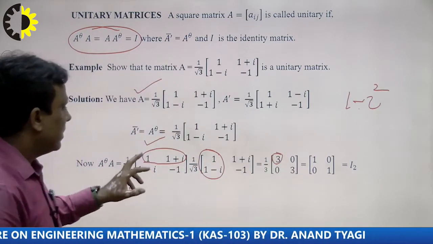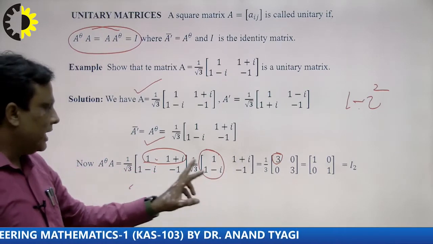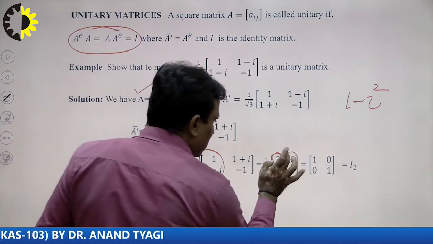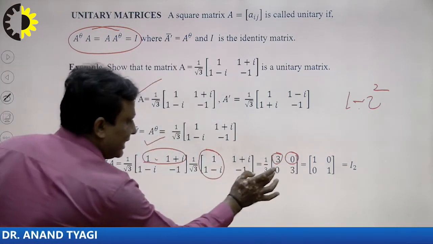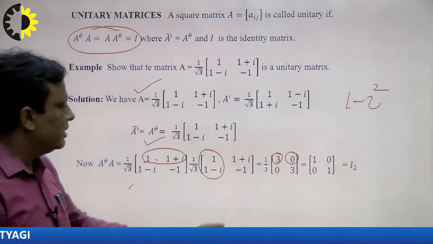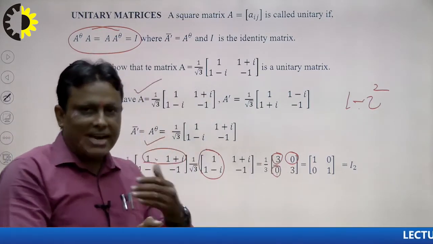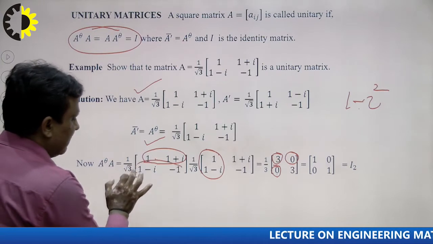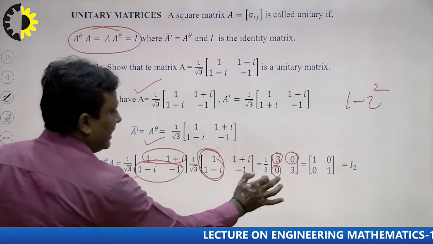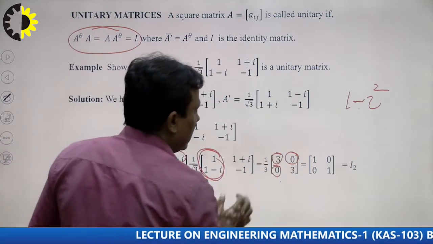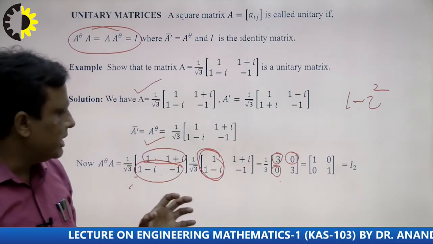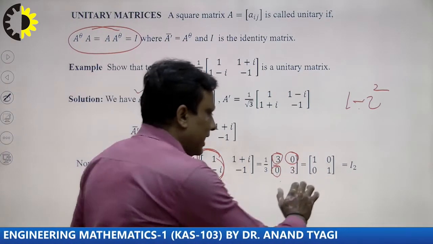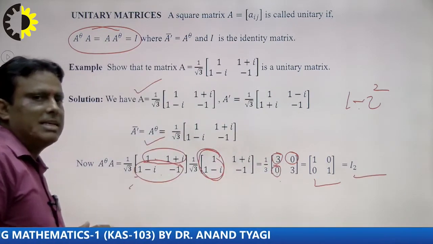Clear? Now the first row multiplied by the second column, right? So 1 plus I minus 1 minus I, this cancels out and the value will be 0, right? Now what is the address of this element? The address of this element is a21, that means second row and first column, right? Next 1 minus I, this is multiplied by the first column, so I write here 0, and this is multiplied, so I write here 3. If 1 by 3 multiplies all, that means this is known as multiplication of matrices. In the previous lecture I explained how to multiply. So this is I and this is I2. That means this matrix is a unitary matrix.